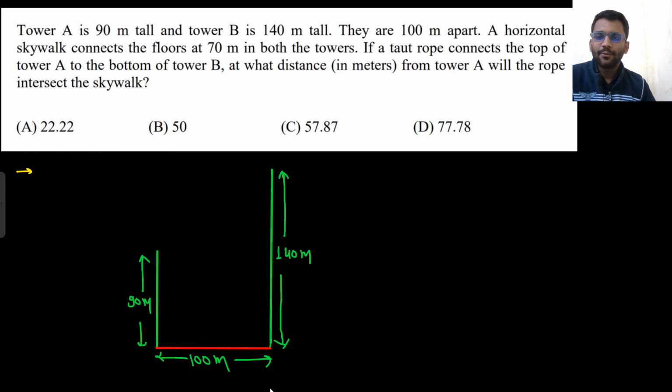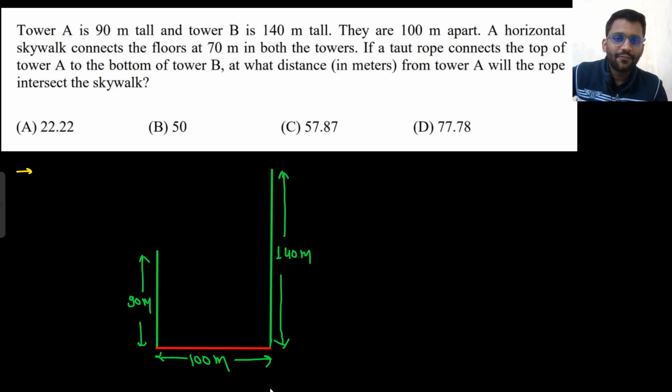A horizontal skywalk connects the floor at 70 meter in both of the towers. Now I don't know what is a skywalk. I did not understand anything by this line. Okay, so let's forget this line, because a lot of you students also didn't know the meaning of skywalk, right? So let's forget this line.